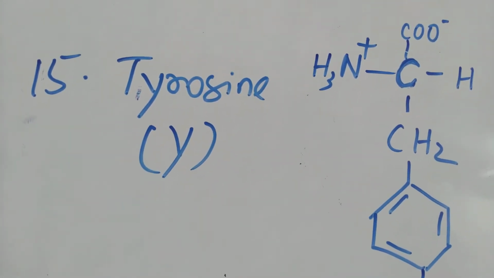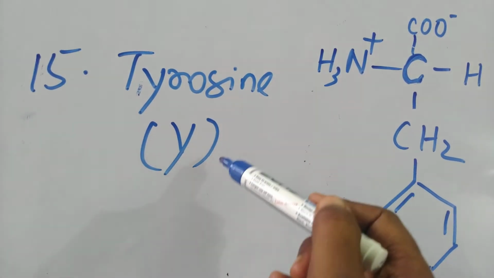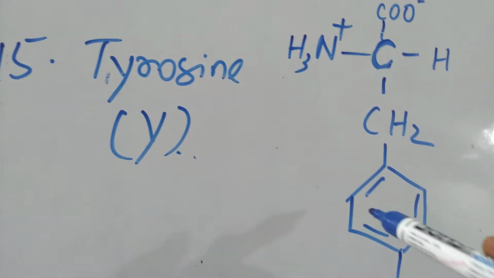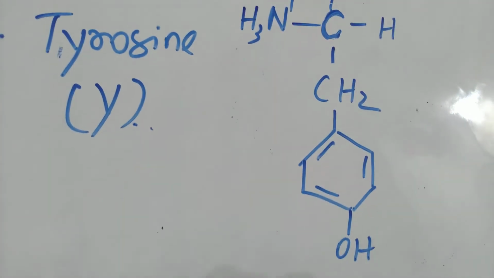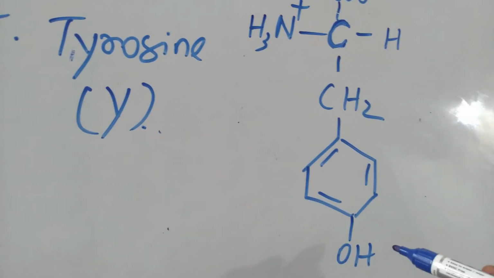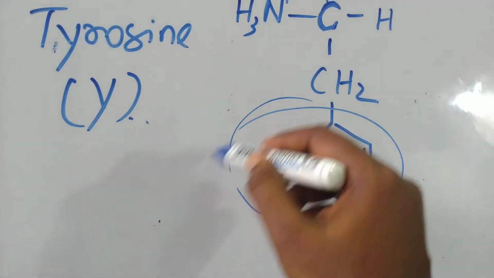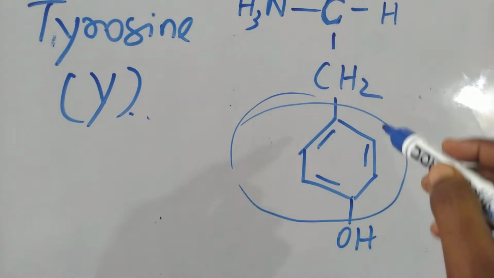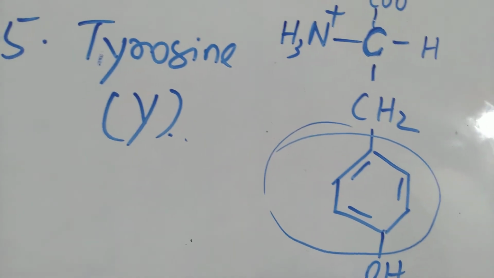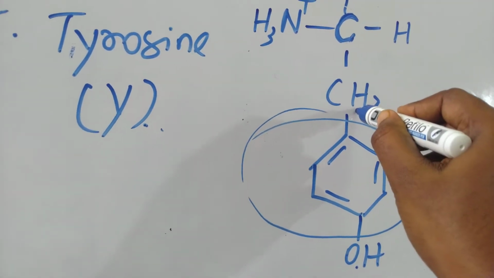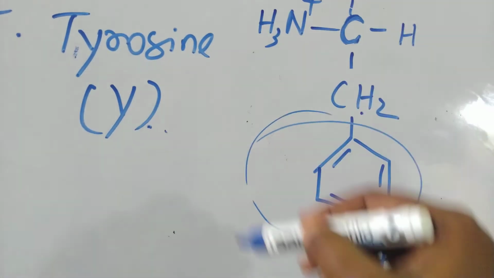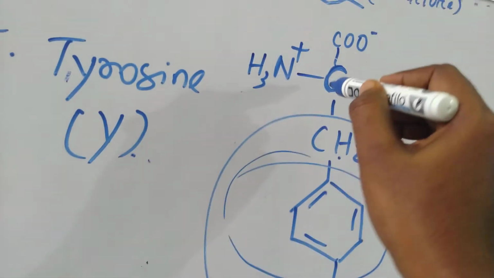The 15th one is tyrosine, it is denoted as Y, and the structure of this amino acid also contains one aromatic group, that is also a phenol group, which is connected to one methyl group, and the whole group is connected to the central carbon atom.